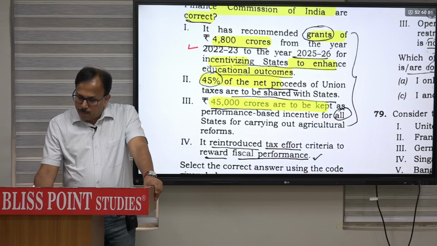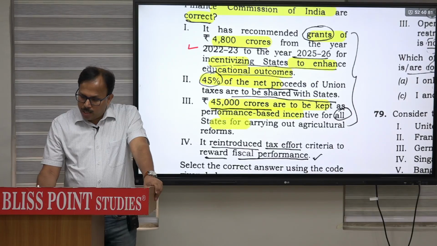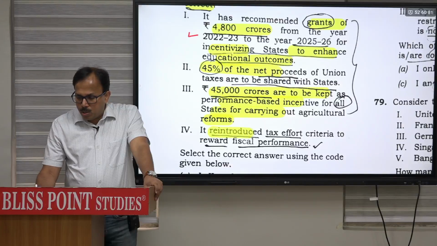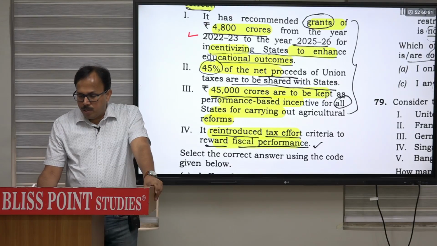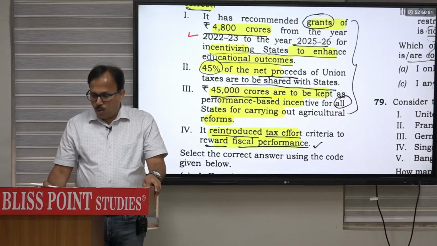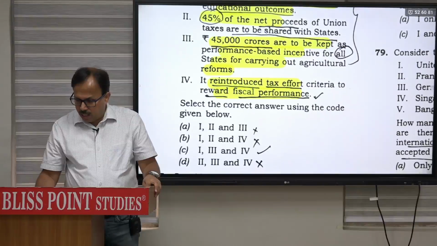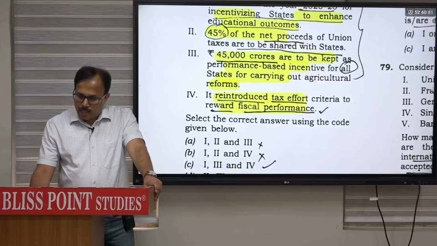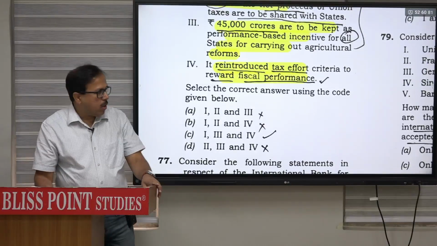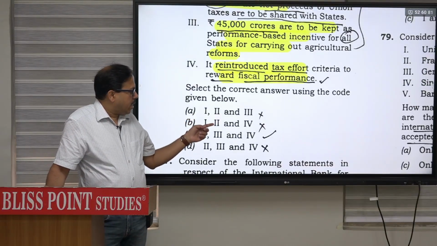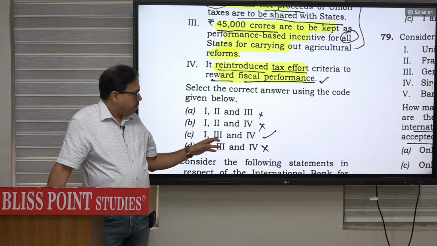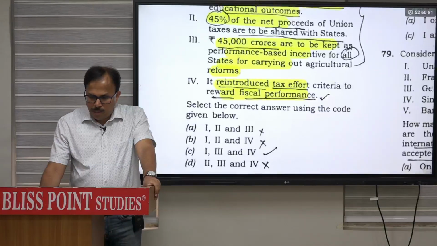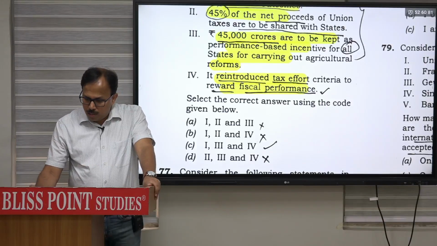45,000 crore are kept as performance-based incentive for all the states carrying agriculture reform. That is correct, and it reintroduced tax effort criteria for rewarding the fiscal performance. So only one is basically incorrect. Second one. अगर इनकरेक्ट है तो ऑब्वियसली अगर आप एलिमिनेट करने से भी आंसर निकाल रहे हो तो सेकंड इनकरेक्ट है तो ए और बी तो हट जाएगा. ठीक है, फिर क्वेश्चन नंबर 76 will have C.